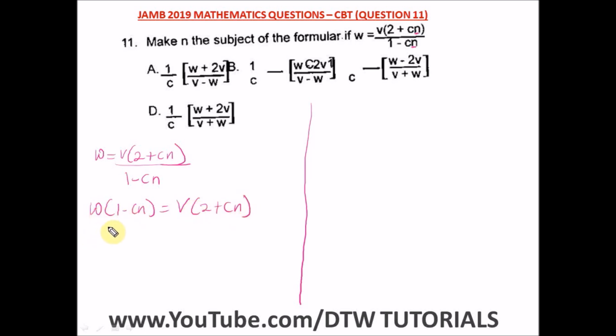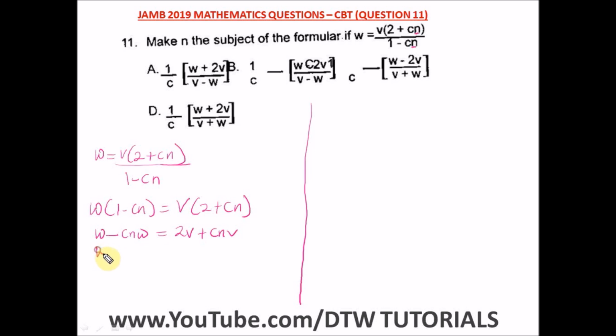So we open the bracket, W times this, we have W minus CNW, that's W times CN, equal to V times this, we have 2V plus CNV. Now we have to take the values of N to one side of the equation so we can easily bring out N. Okay, so how do we do this? I would prefer to take this minus sign to this side. All right, so I'm bringing 2V to this side.